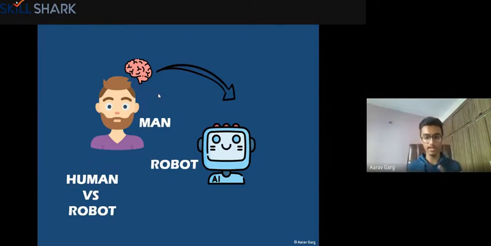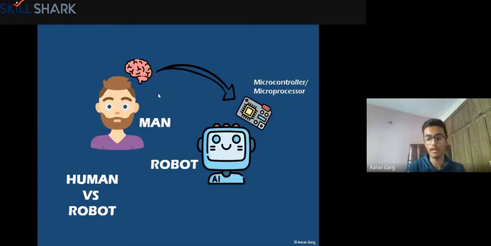At the end, it needs to think and do that. So for that, it has a microcontroller or a microprocessor. So this is what you call the CPU in a computer, right? You might have heard that the CPU is the brain of a computer. You might have read this, right? So this is that thing. A robot has a CPU in itself, wherever it can be, which thinks and does everything in the robot.